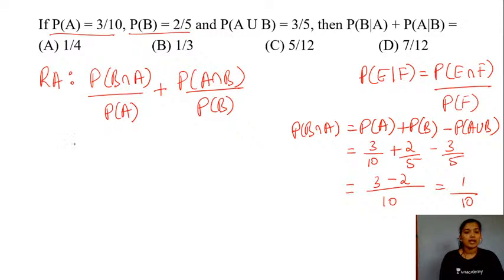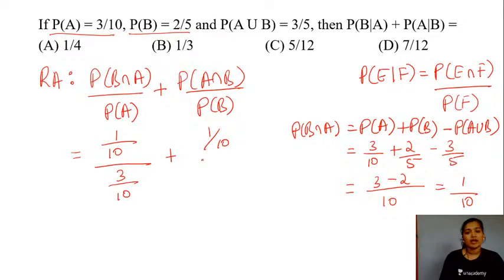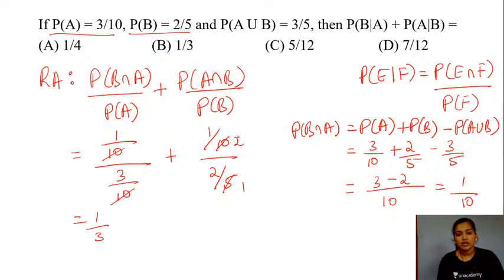So let's substitute the values now. We have the probability of B and A as well as the probability of A and probability of B. So this will be equal to 1 by 10 divided by 3 by 10 plus 1 by 10 divided by 2 by 5. So simplify, right? The denominators would cancel out. So the first term here would be 1 by 3. Here you would have 5 ones are and this 2's are. So it would be 1 by 2 into 1 by 2. So the value here would be 1 by 4, right?